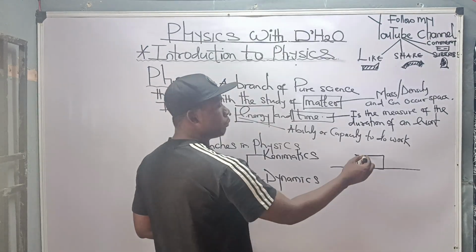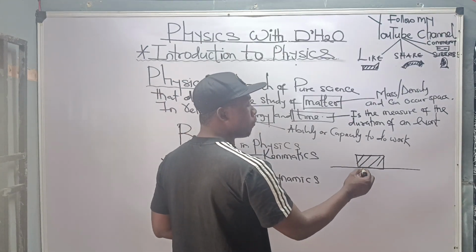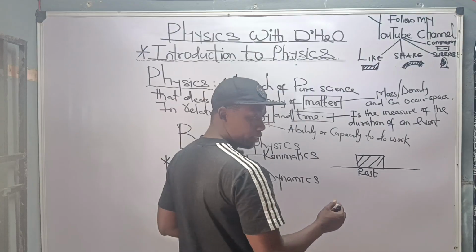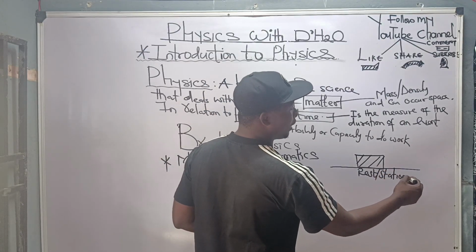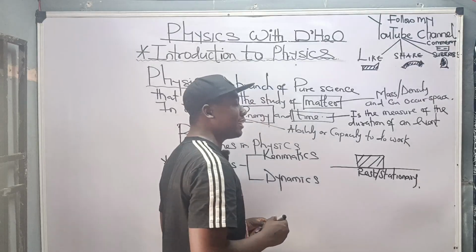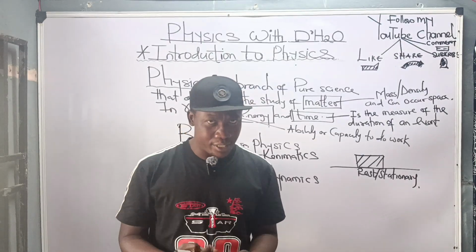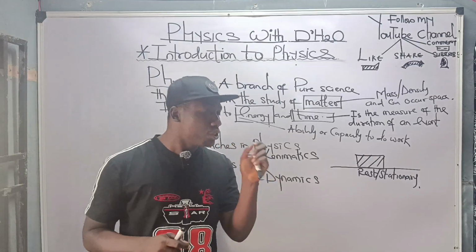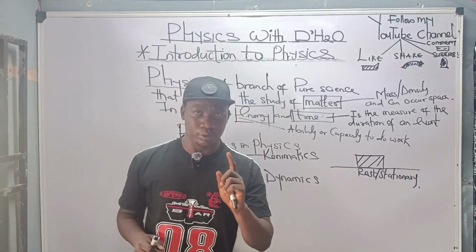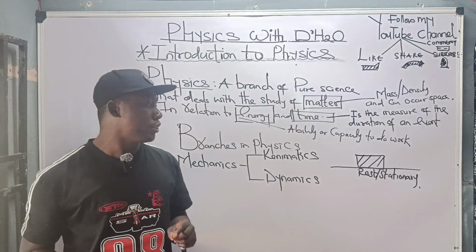This object will simply remain in the state of rest, or we'll simply say that the object will be stationary. It should be noted that if no force acts on a system or an object, the object remains at rest. That is Newton's law of motion, the law of inertia, Newton's first law.